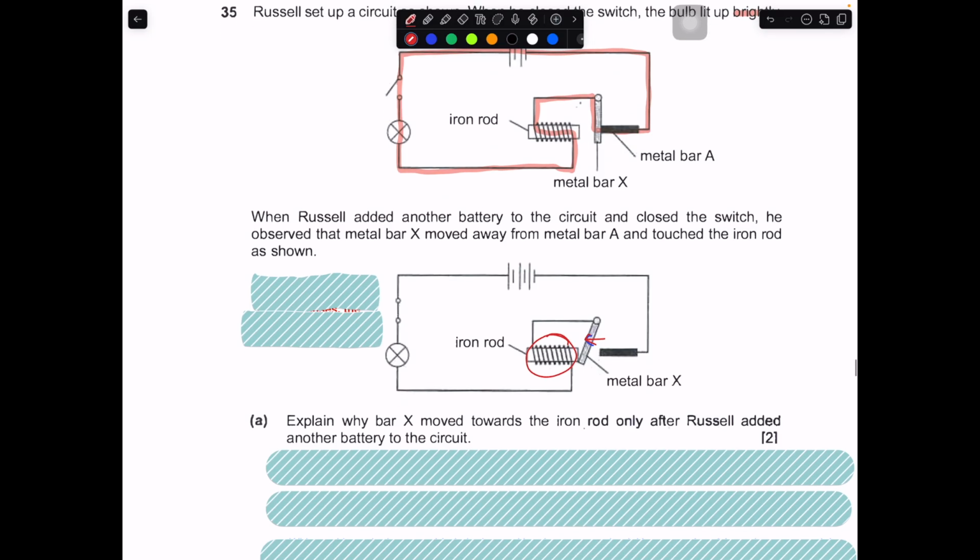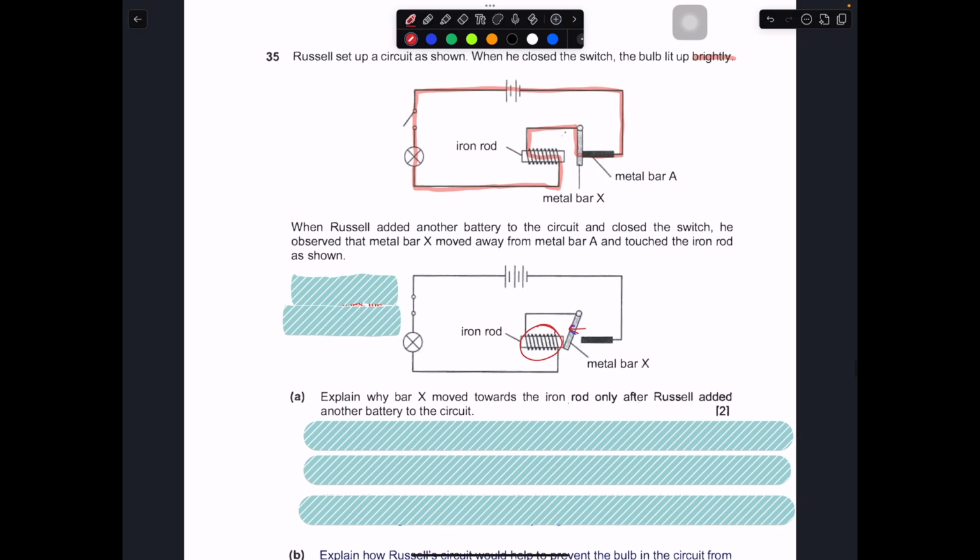Explain why bar X moved towards the iron rod only after Russell added another battery. So the key part is, why did it only move when he added another battery? How come it never moved when he had 2 batteries? Only when he added another battery, which is 3 batteries in total, then the iron bar moved. Does it mean that this part is not attracted?